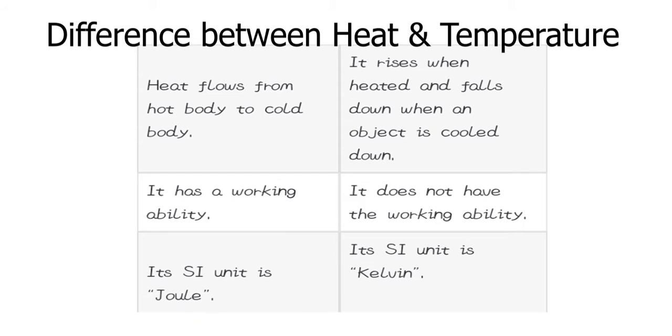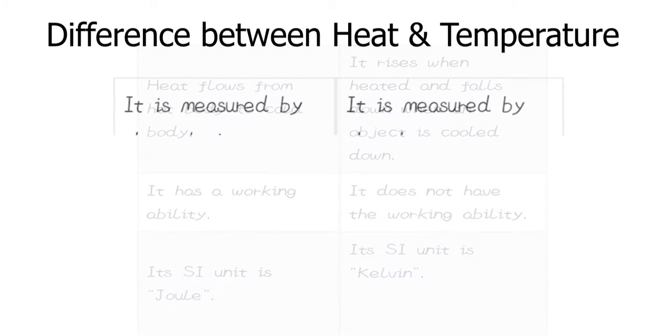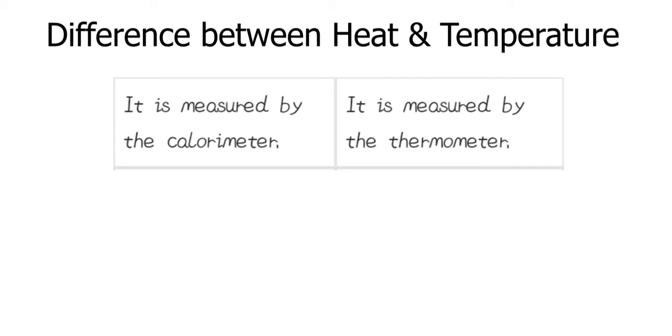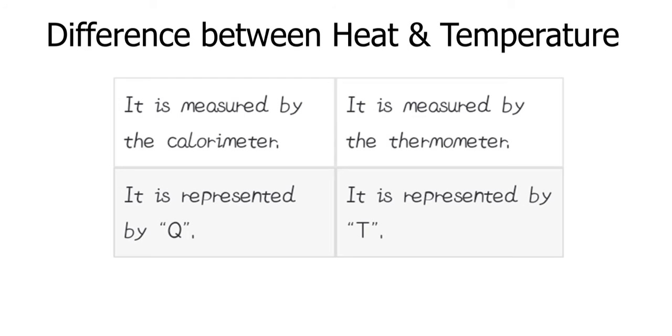Heat's SI unit is the Joule, but temperature's SI unit is the Kelvin. Heat is measured by the calorimeter and temperature is measured by the thermometer. Heat is represented by the symbol Q and temperature is represented by the symbol T.